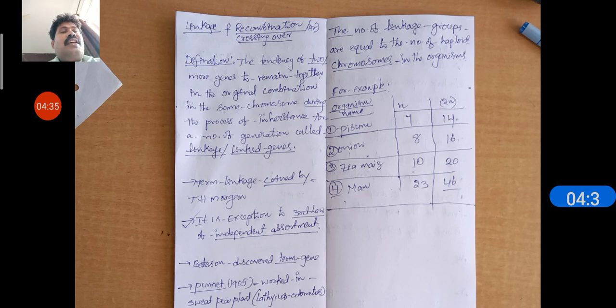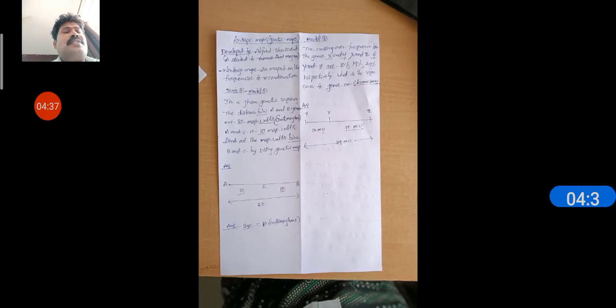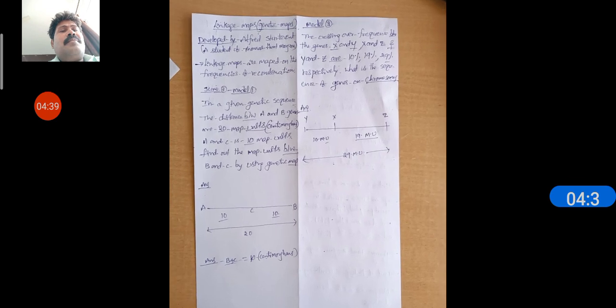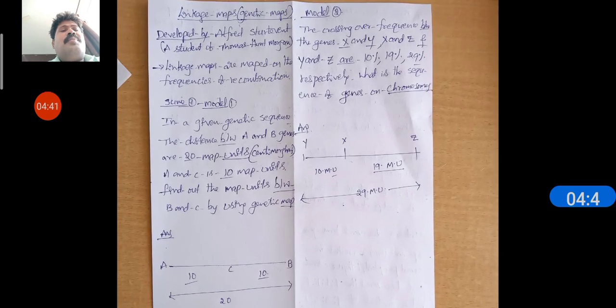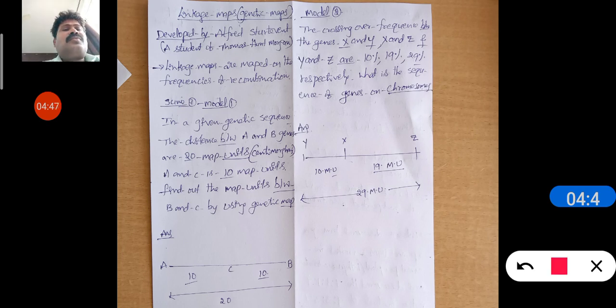Next, we come to some sums in this chapter. See here: linkage maps, or genetic maps. Linkage maps are genetic maps. These linkage maps were developed by Alfred Sturtevant. He was a student of Thomas Hunt Morgan. Linkage maps are mapped on the basis of the frequency of recombination.